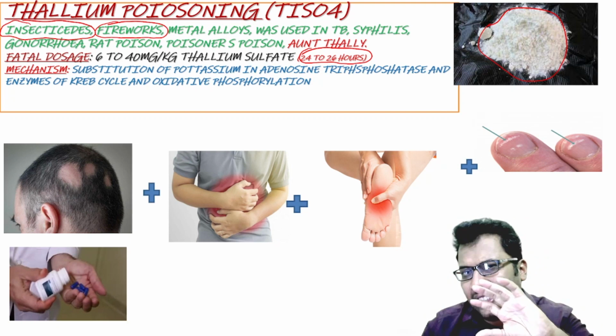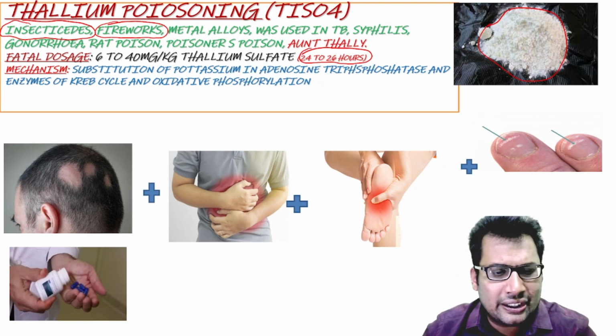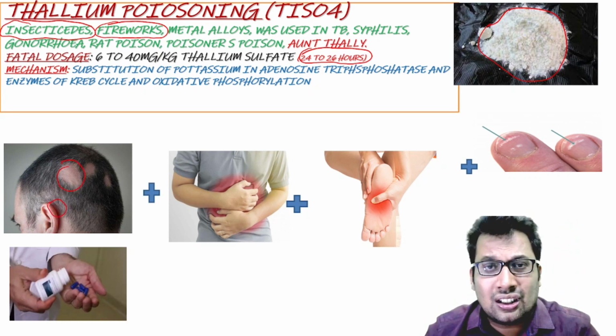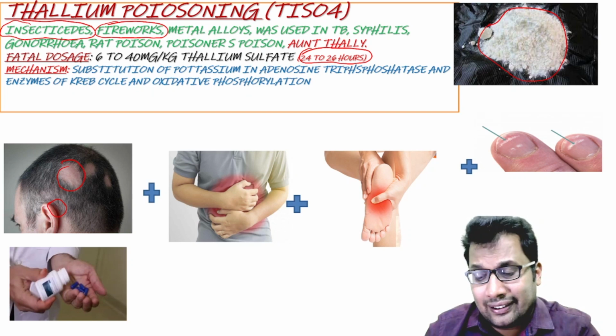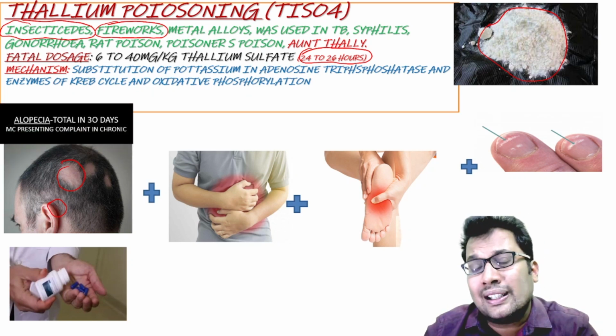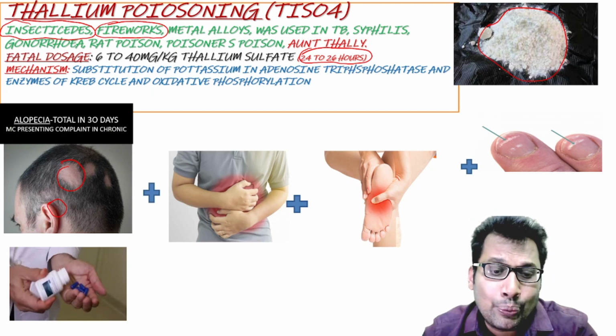With the help of the images, look at the patient. There is one important finding, and this important finding is nothing but alopecia. Total alopecia is seen in about 30 days. It is the most common clinical feature in chronic thallium poison.